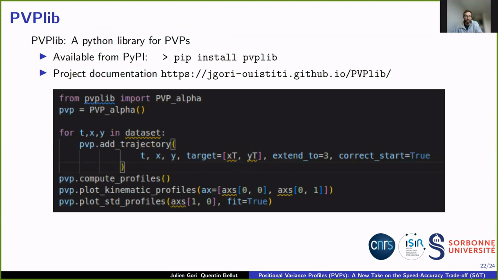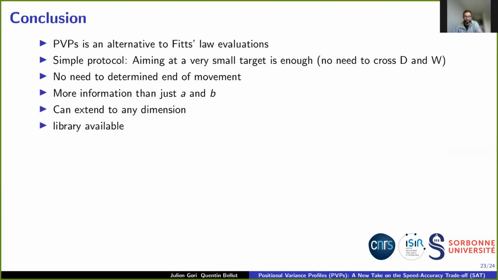Finally, we have released a Python library for PVPs so that the community can use them more easily. The library is on PyPI, the package index of Python, and can be easily installed. It has documentation and can be used very easily. This is an example code snippet. Usually you would create a PVP object, here PVP alpha, and then you would loop over some dataset to add trajectories. Once all the trajectories for a given block have been added, you can simply compute the profiles, plot the profiles if you want them, and then plot the fitted profiles.